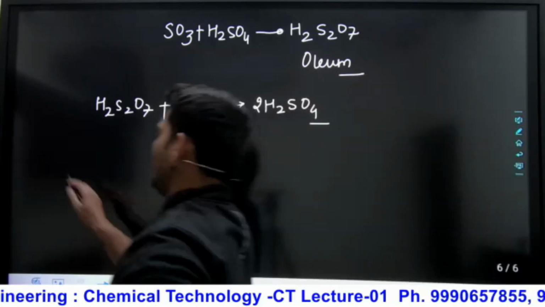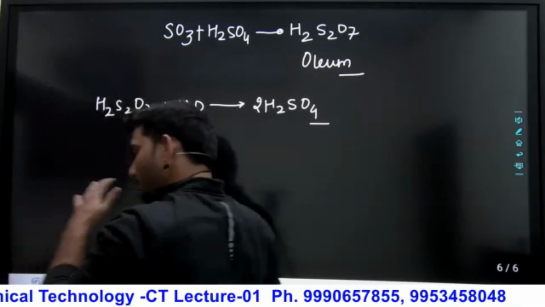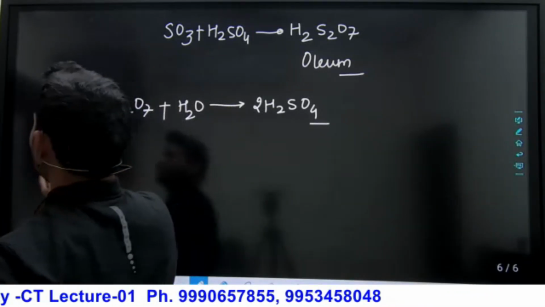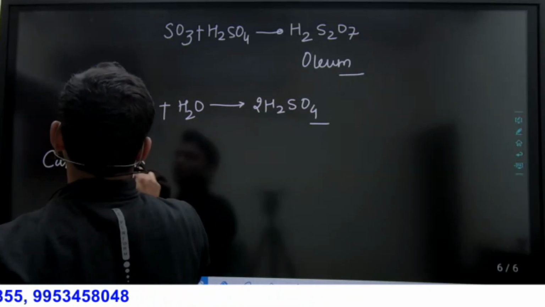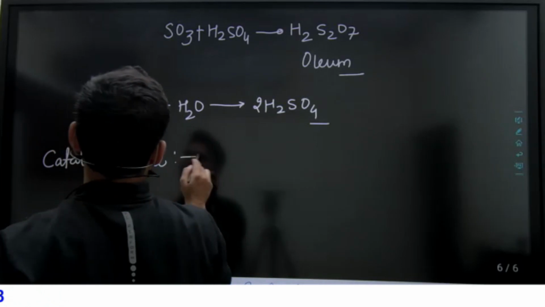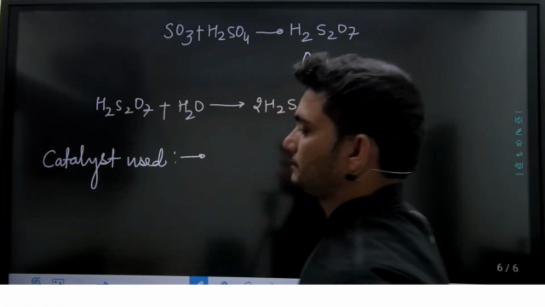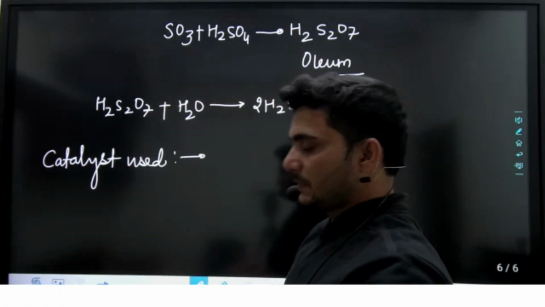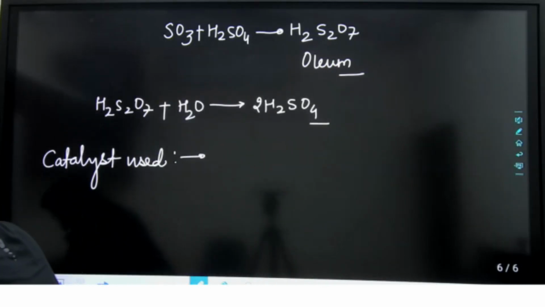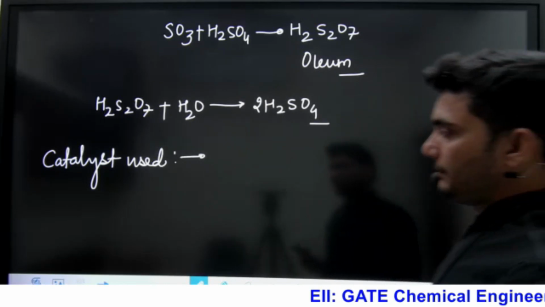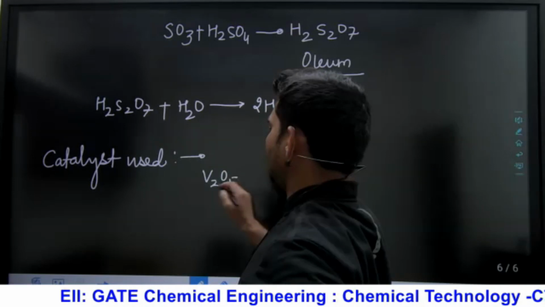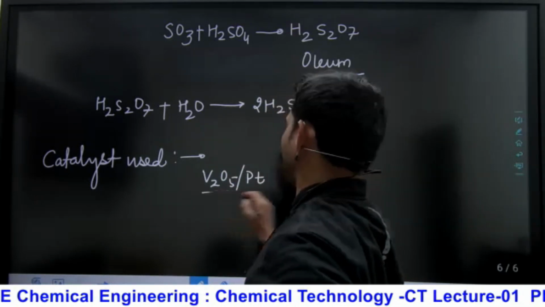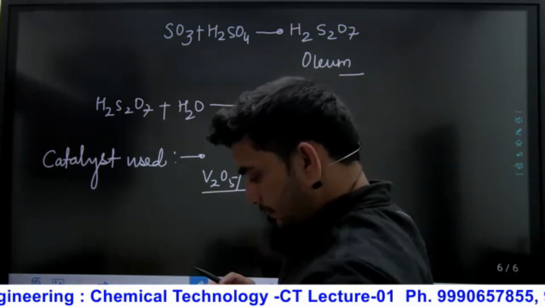Now, you know the method's name or process name. Next, the catalyst used in the production of H2SO4. What will be the catalyst used? Here there is oxidation, so V2O5. Let's see all about V2O5, and the other one is platinum. So in your notes, what you will get?